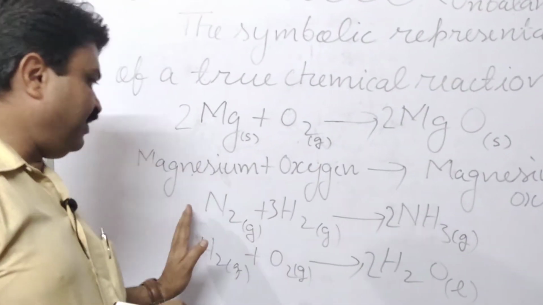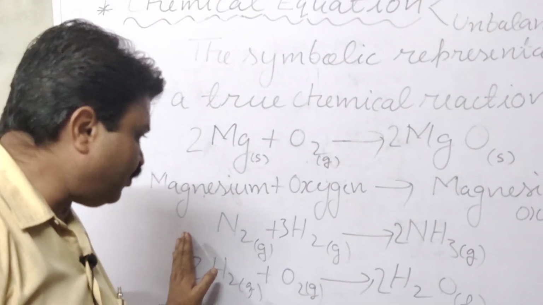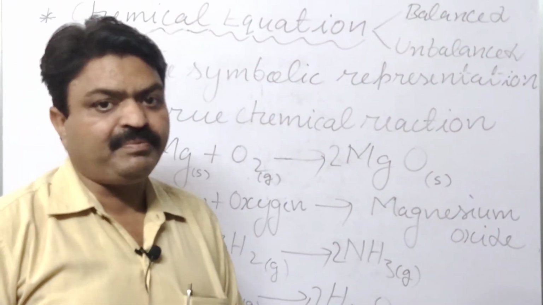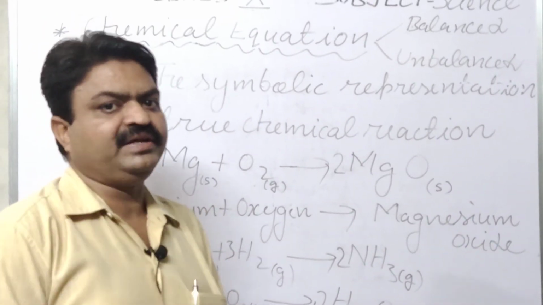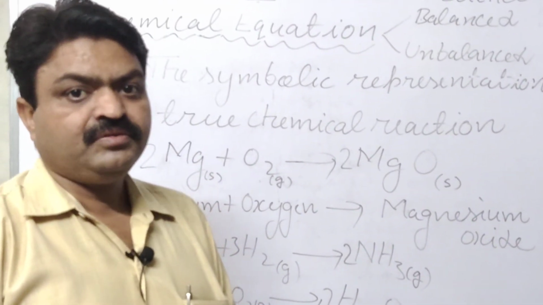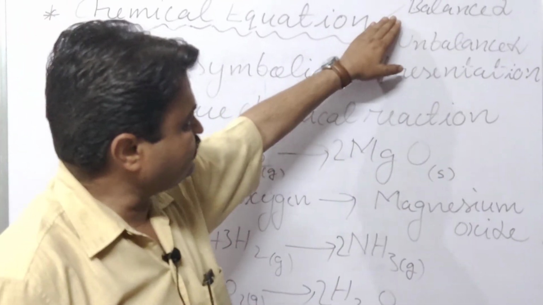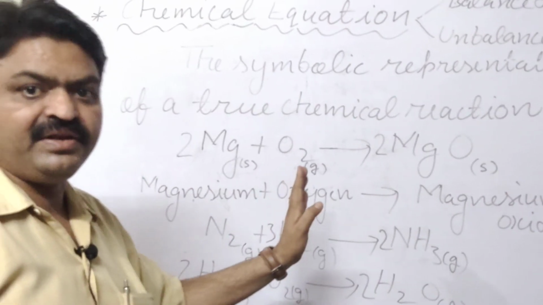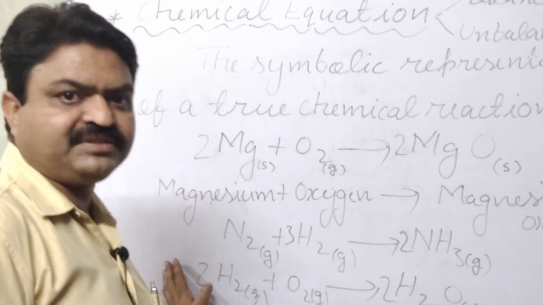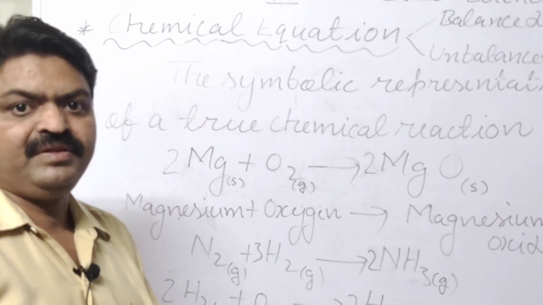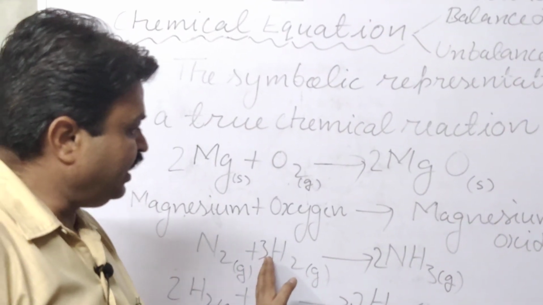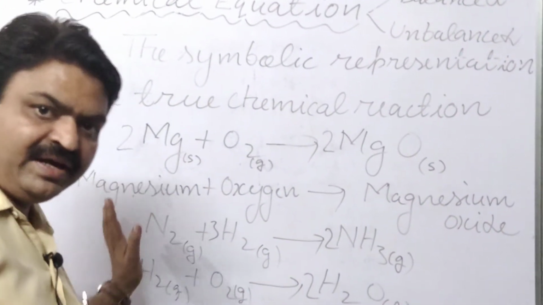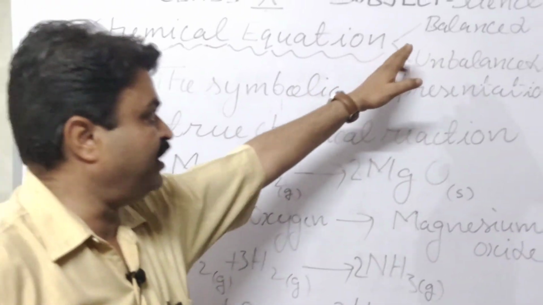If the atoms of the reactants are not balanced with the product's atoms, then that equation is known as an unbalanced equation. If the atoms are the same in number on the reactant side and the product side, then that chemical equation is known as balanced.